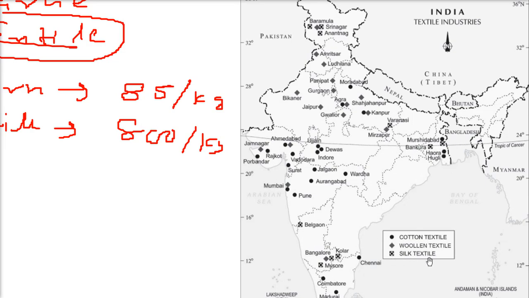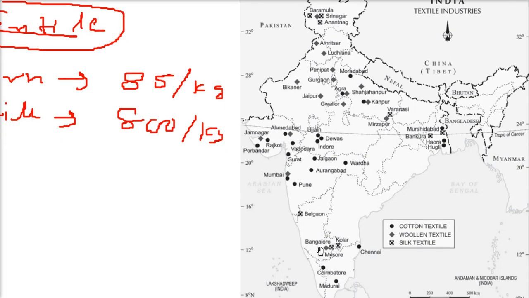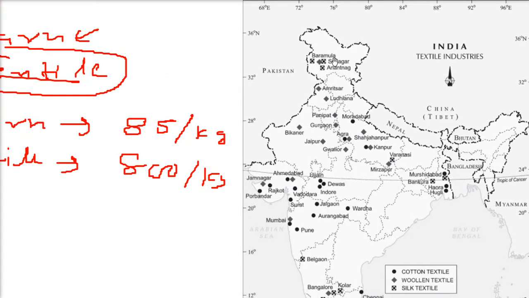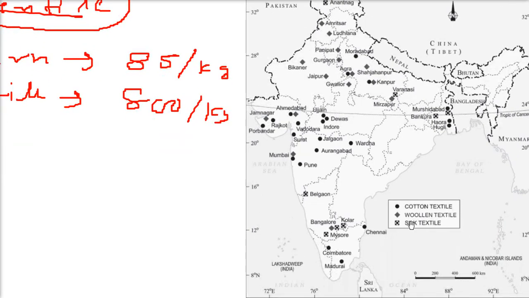Then the silk textile. Silk comes from the silkworm. It's a cocoon, and it grows on mulberry trees. So silk comes from various places, and mostly these are the places: Kerala and South India. Then we have some places in Bengal. And if you go up, we are very fond of the shawls and the daris of Jammu Kashmir. So Baramulla, Srinagar, Anantnag are also providing very good silk textile.